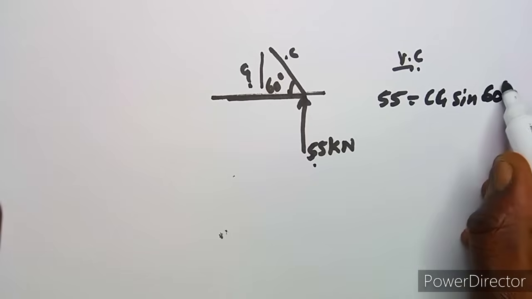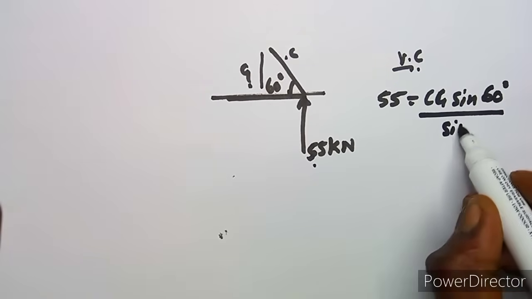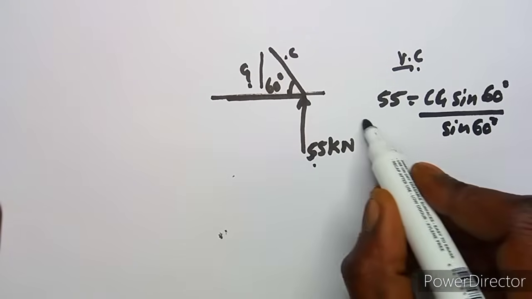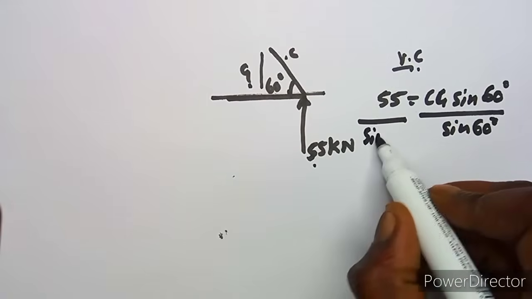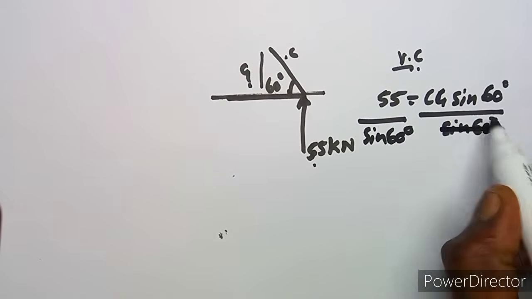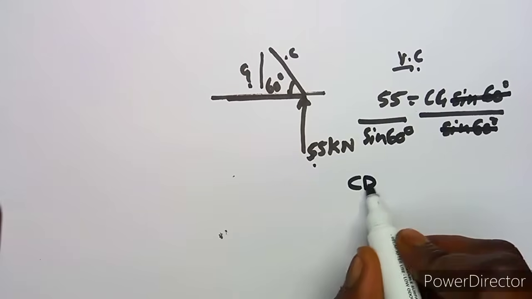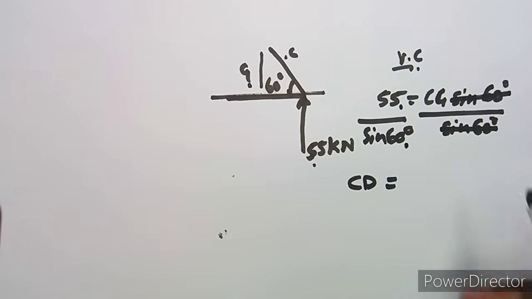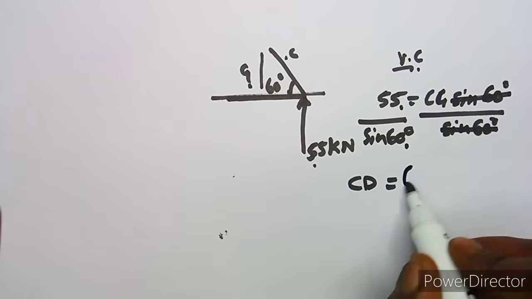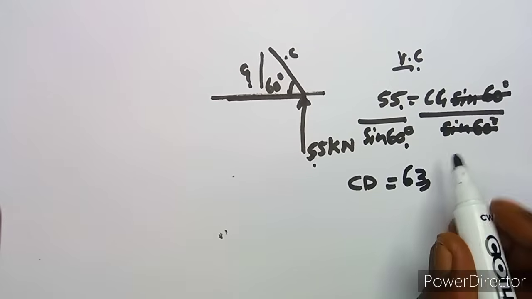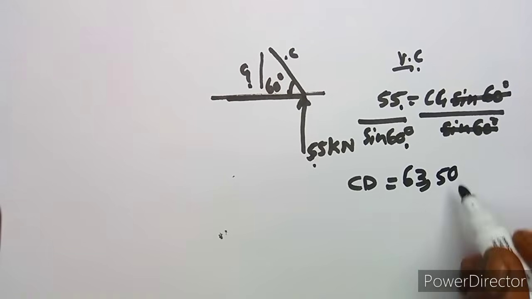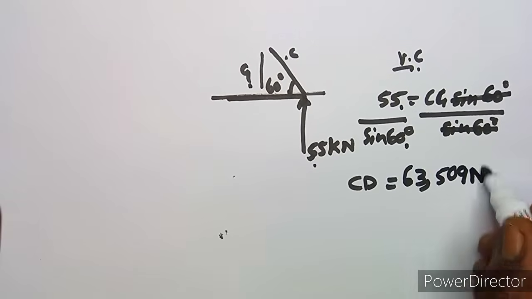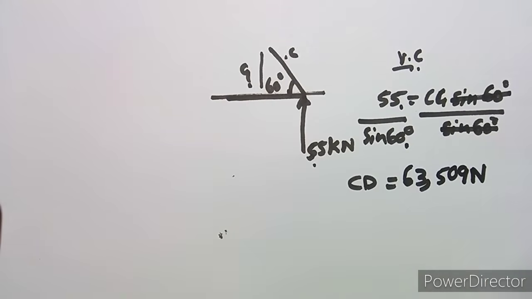Divide both sides by sine 60, and we obtain CG as 63.508 kilonewtons.